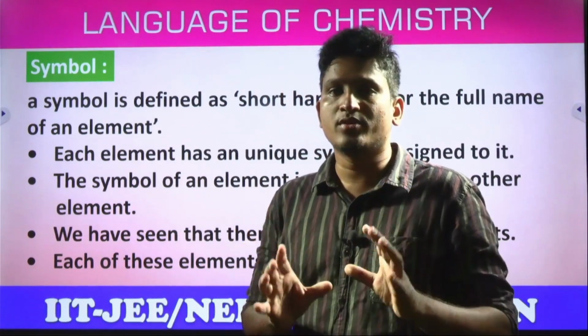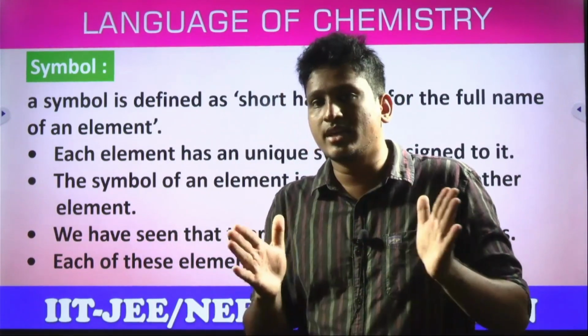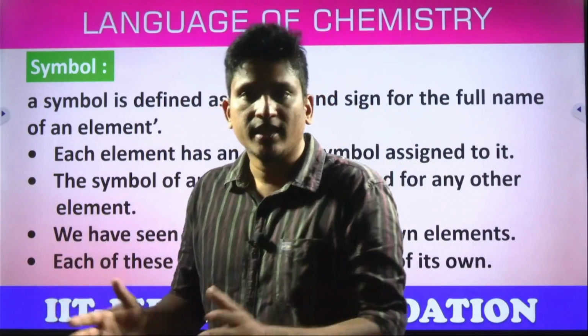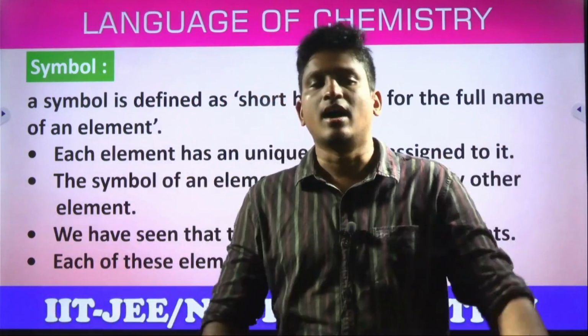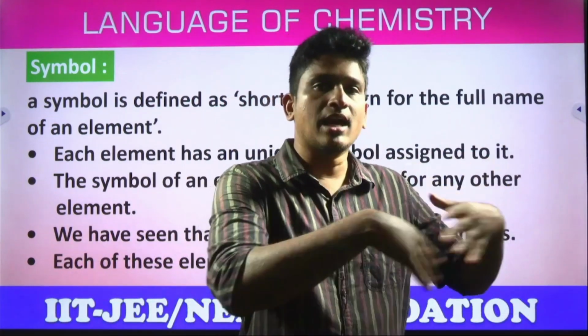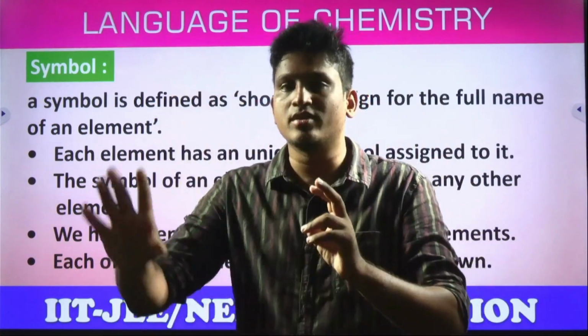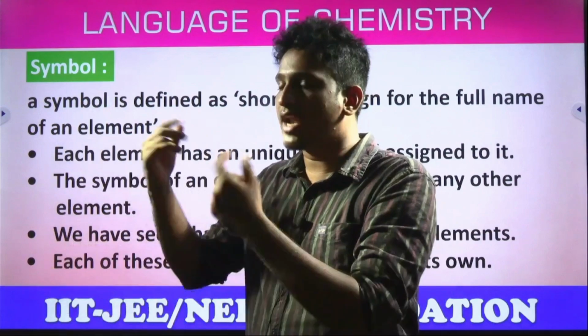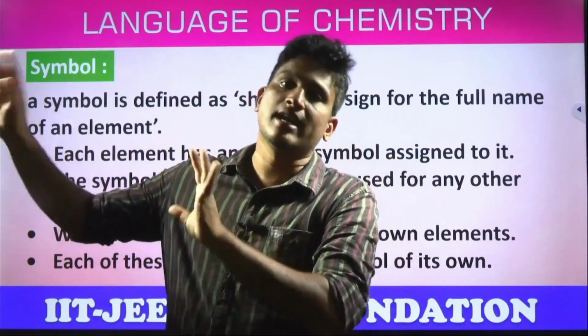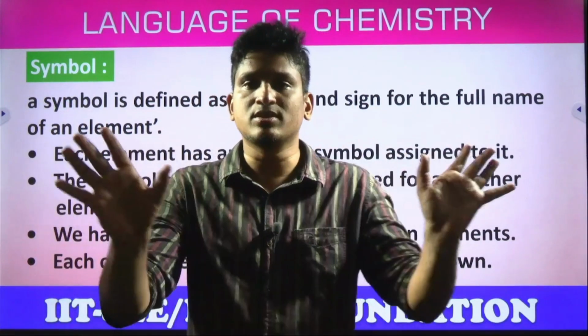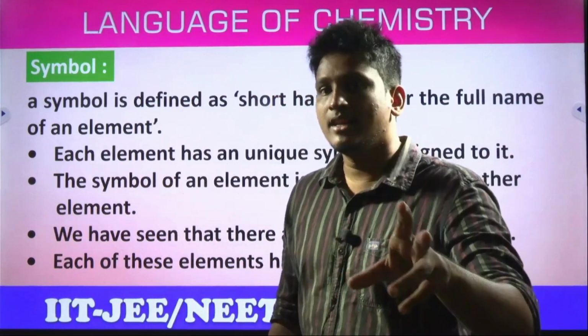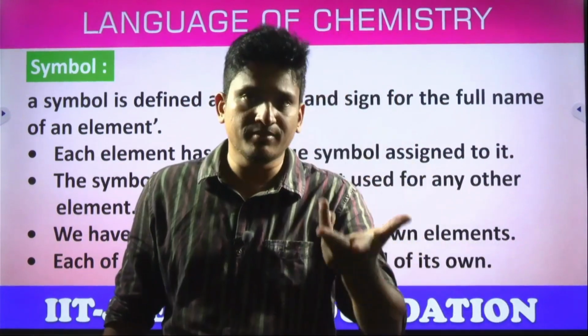So based on the protons, all these atoms are classified into 118 types. Each type is called an element. Yes or no? Hydrogen element, all atoms with 1 proton each. Helium element, all atoms with 2 protons each. Neon element, all atoms with 10 protons each. Like that, 118 types are there. So each type is called an element, and for the element they have a name. Yes or no?